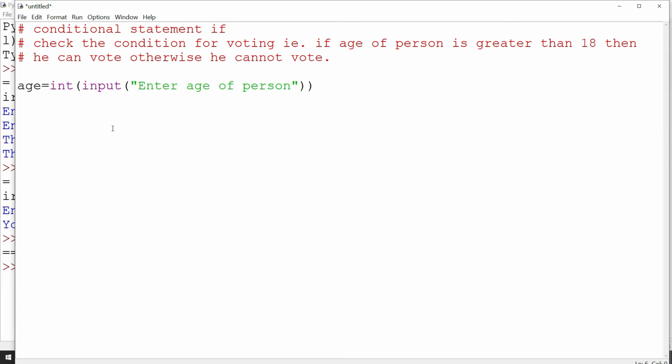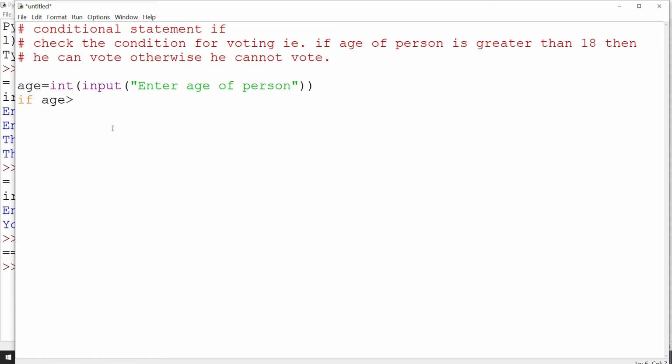Because age is a whole number, that's why I have taken an integer variable. Integer means it will not take decimal values. Like in other programs we have taken float here. Float means it can take decimal values. It is important for marks, percentage, average; all of this comes in the float category. Let us check. If